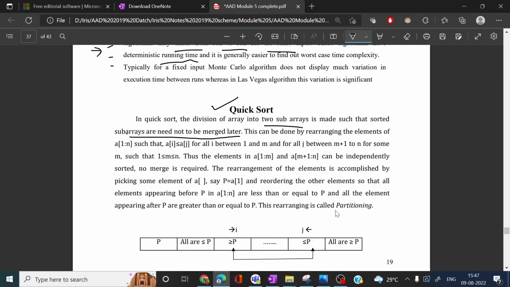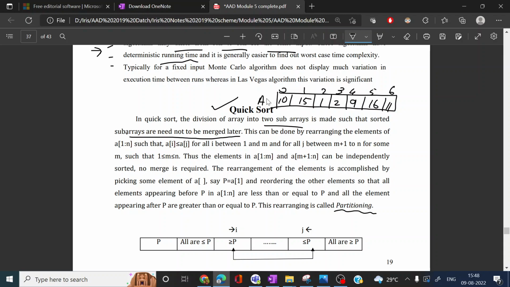The main principle of Quicksort is the partitioning method. For example, suppose this is the array to be sorted: 10, 15, 1, 2, 9, 16 and 11. Indices 0 to 6, so a total of 7 elements are there. Suppose this is the array A, and it has to be sorted using Quicksort.